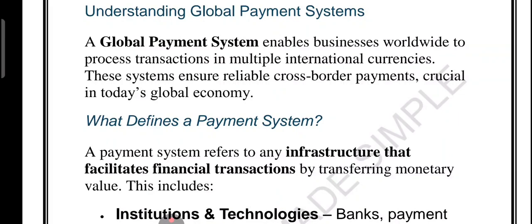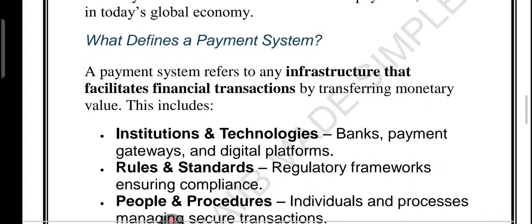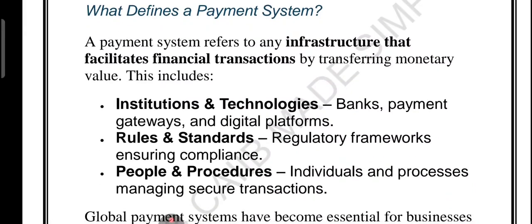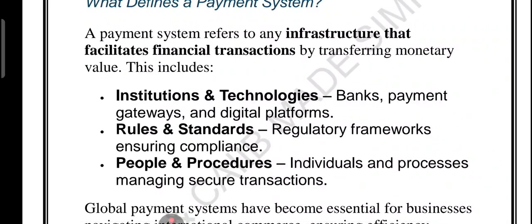But what exactly is a payment system? What defines a payment system? Think of it as a full setup that moves money safely across borders. It includes institutions and technology like banks, payment gateways and digital apps.